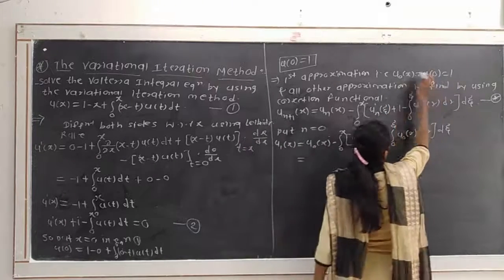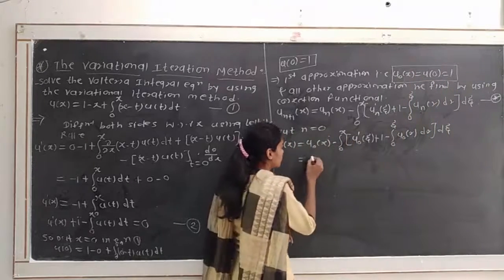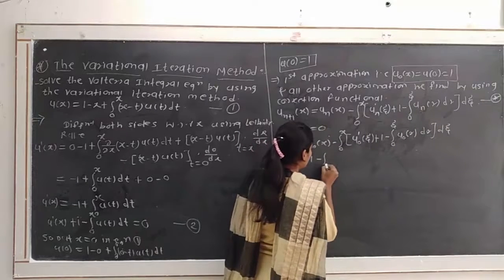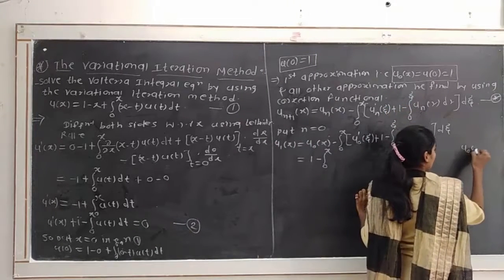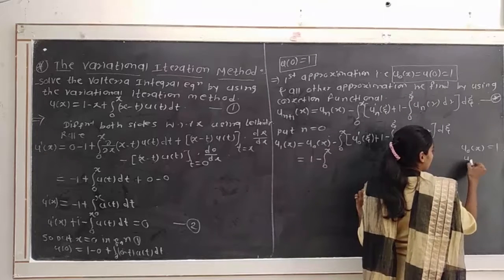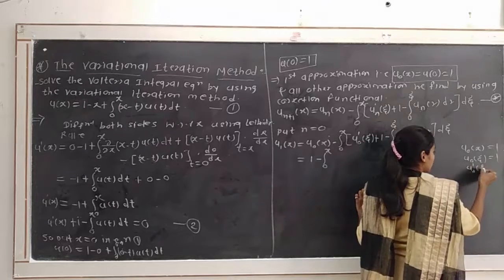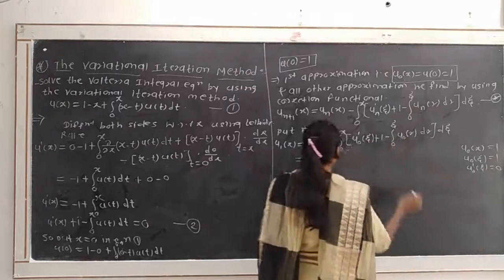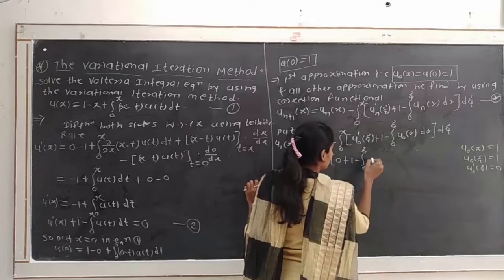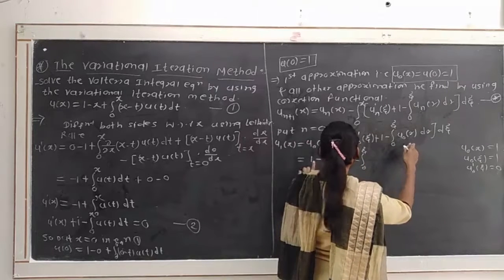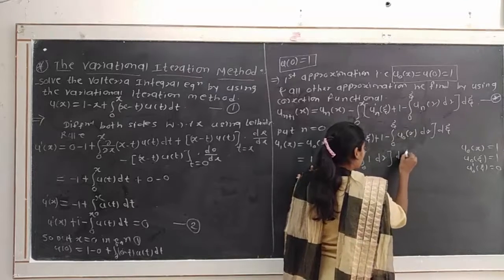Okay, so we have u0 of x, and the value of u0 is 1. So here it will be 1 minus integration from 0 to x. u0 of xi is again the constant 1, and u0 dash of xi will be 0. So this becomes 0. So 0 plus 1 minus integration from 0 to xi u0 of r, and u0 of r will be 1. So 1 dr, bracket complete, d xi.